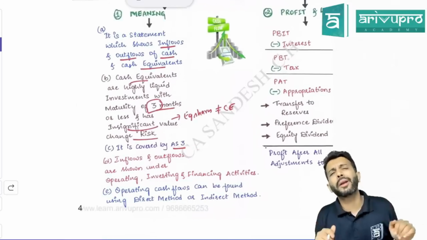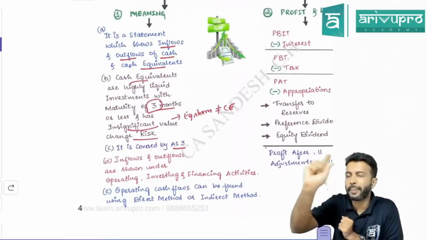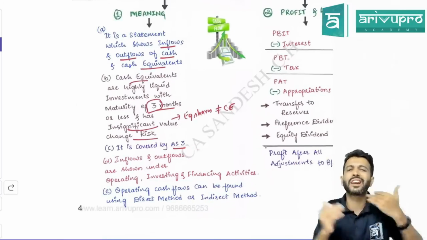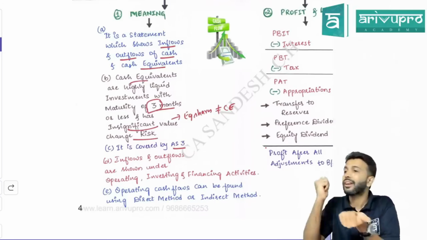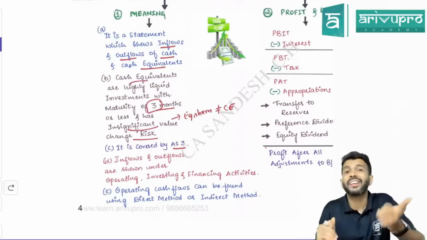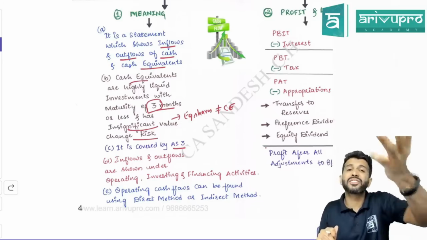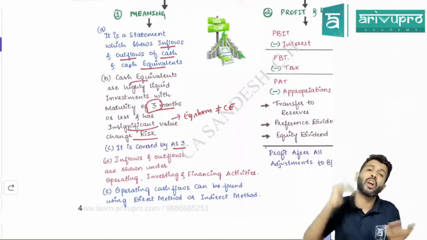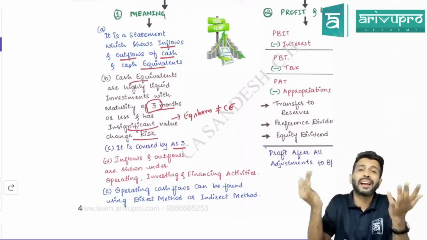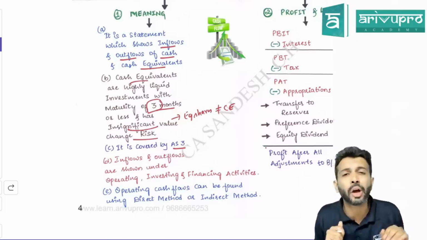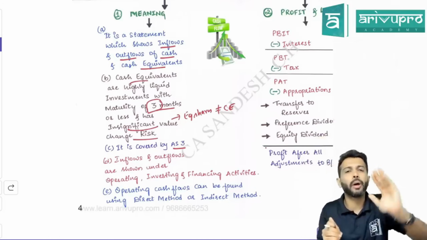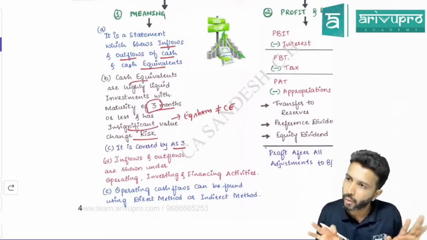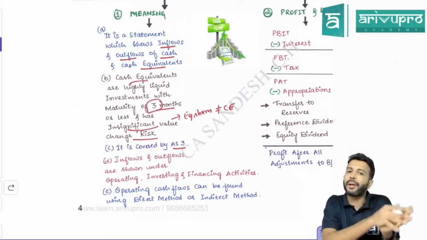Some of the examples of operating cash flow will be, name itself is saying operating cash flow, something which is related to our day-to-day operations, like cash purchases, cash paid to creditors, cash sales, cash received from debtors, some employee cost paid, some rent paid, some electricity paid. All these are part of your operations. So any cash paid towards this will come under the operating cash flow header. Okay. So these are the common examples of operating cash flow.